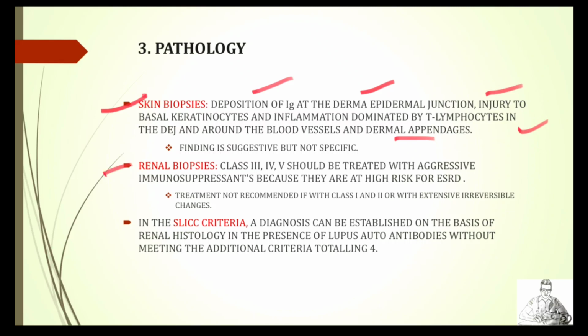And in renal biopsies, generally the individuals who have class 3, 4 and 5 lupus nephritis should be treated with aggressive immunosuppressants as they are at increased risk of end-stage renal disease, that is ESRD. Especially in people with class 1 and 2 lupus nephritis, and with extensive irreversible changes, treatment is not recommended. Lastly, in the SLICC criteria, that is Systemic Lupus International Collaborating Clinics, a diagnosis of SLE can be established on the basis of renal histology in the presence of lupus autoantibodies, without meeting additional criteria totaling 4.